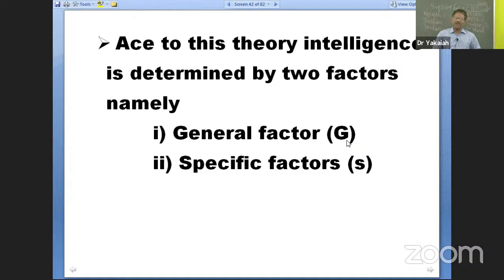Only it changes from one person to another person. But within the same person, depending on the area of performance, what varies is S factor. S factor varies not only from one person to another person, but also within the same person from one area of performance to another area of performance. All right? Yes. Chalo, let's go ahead.